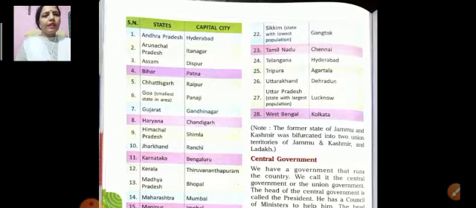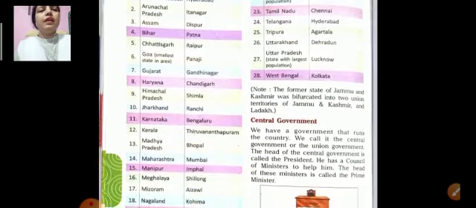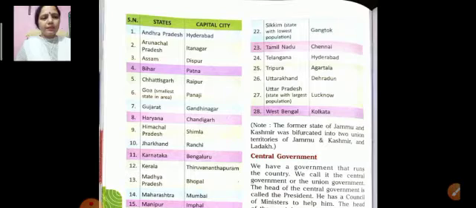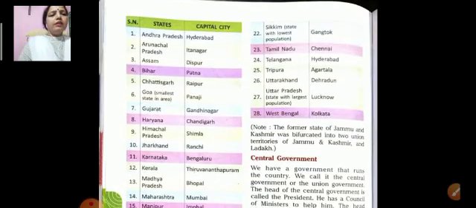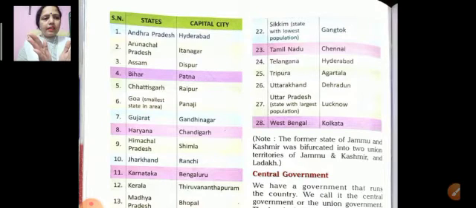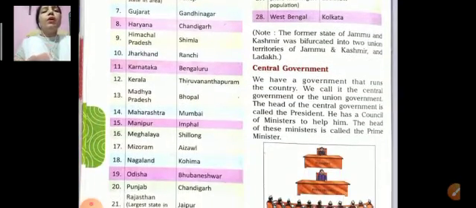These are all 28 states and their capitals. Note, the former state of Jammu and Kashmir was bifurcated, separated. The former state of Jammu and Kashmir was bifurcated into two union territories, Jammu and Kashmir and Ladakh. Now we will know about the central government.